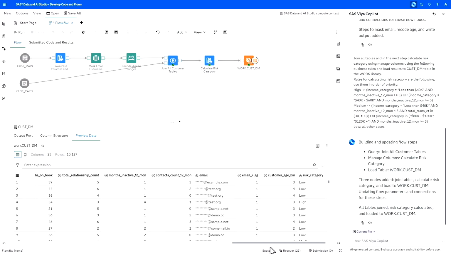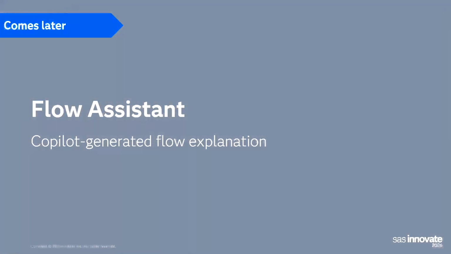With Copilot, we did it like 3 times faster. This is a Copilot capability that we plan to have for creating new flows. And next, let's take a look at a couple of other cases. The next one would be about creating an explanation of the existing flow.